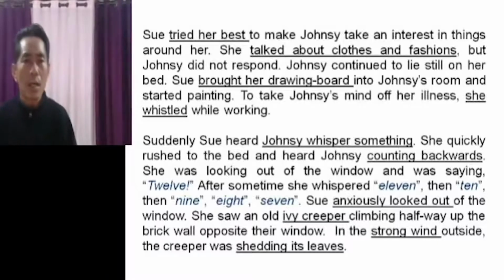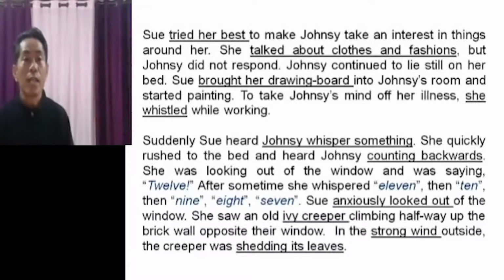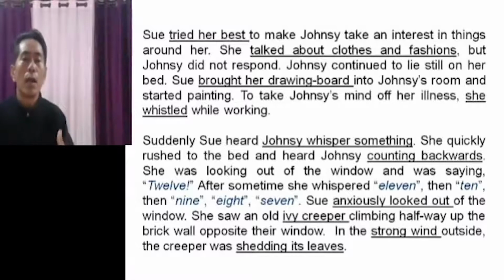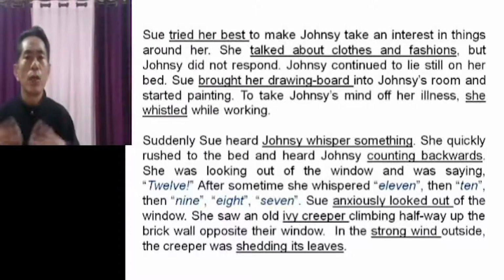What's wrong with her? So let us say she was looking out of the window, and then she was saying 12. After some time she whispered 11, 10, 9, 8. Now she was counting. What was she counting? She was just looking out the window and then she was counting.